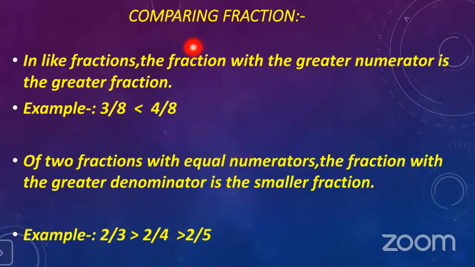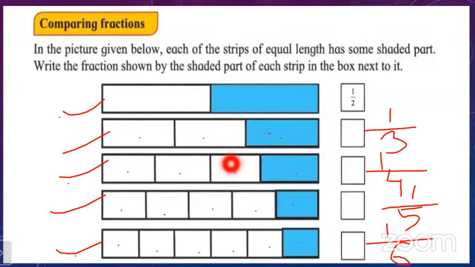Comparing fractions. In like fractions, the fraction with the greater numerator is the greater fraction. So what are like fractions? The fractions which have the same denominator are like fractions. For example, 3/8 is smaller than 4/8. If the denominators are the same, the fraction which has the greater numerator is the bigger fraction. And of two fractions with equal numerator, the fraction with the greater denominator is the smaller fraction. That we have learned here.